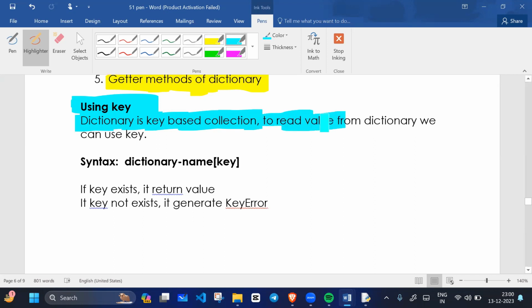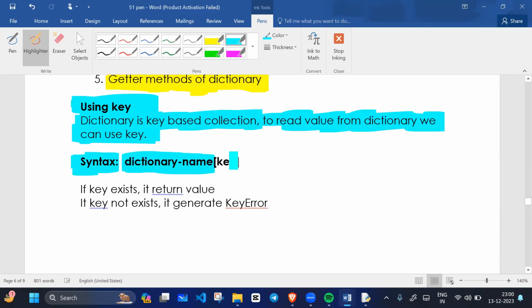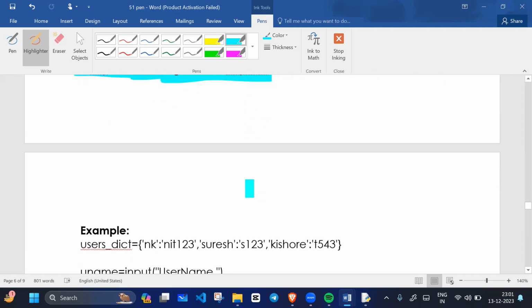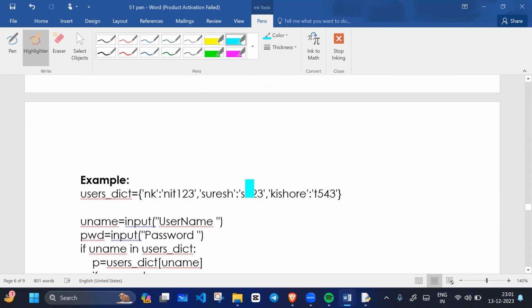To read a value from the dictionary, we can use the key, because each value is associated with a key. As for syntax, we give the dictionary name and then we give the key. If the key exists, it returns the value. If the key doesn't exist, what will happen? A key error will occur. If the key does not exist, we cannot read the data without the key.